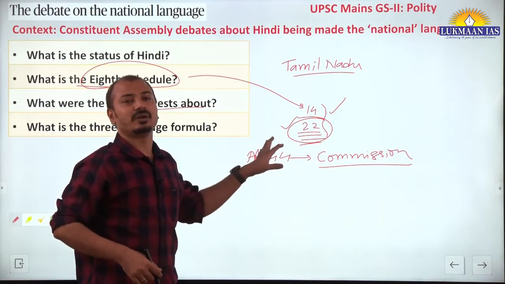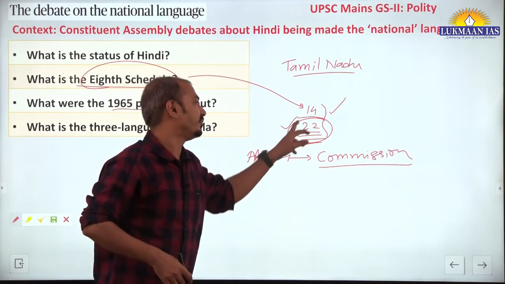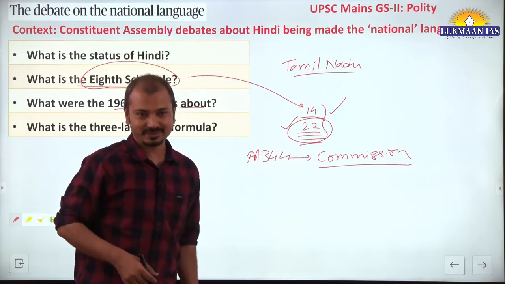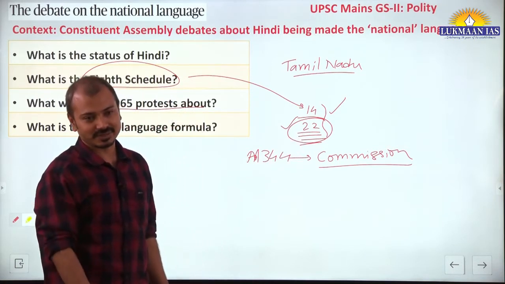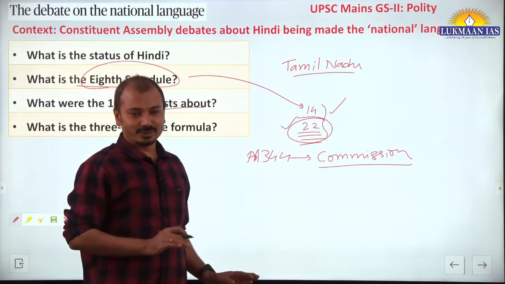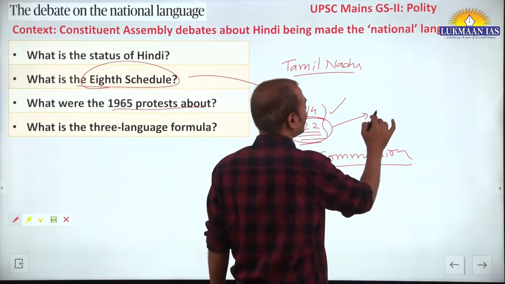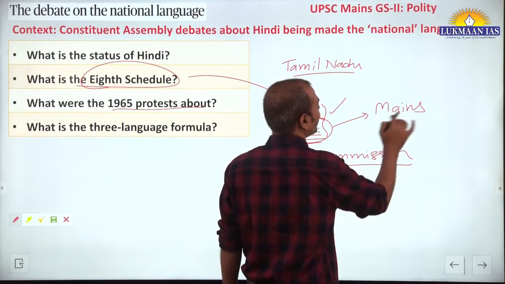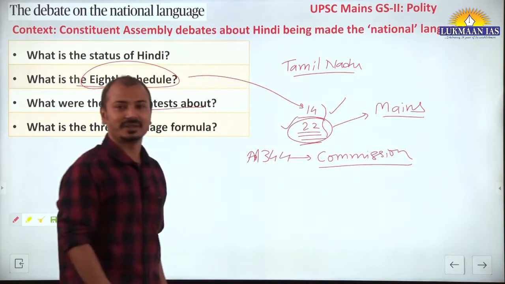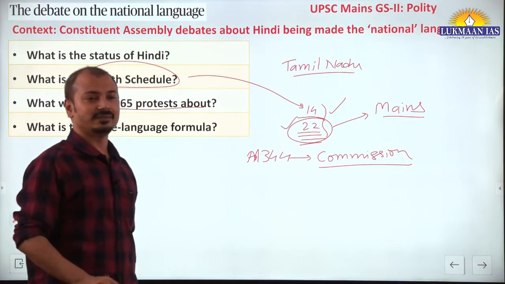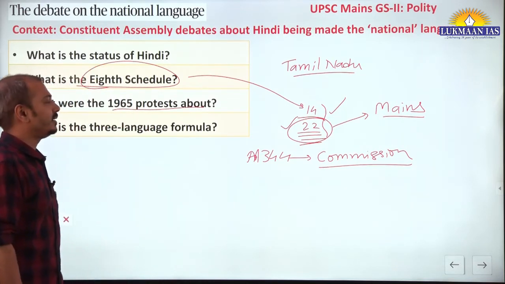Many times students do not understand the significance of these 22 languages, why a separate schedule is created. They generally know that UPSC provides the option that they can write their mains examination in one of the 22 languages mentioned in this schedule, in addition to English, right?